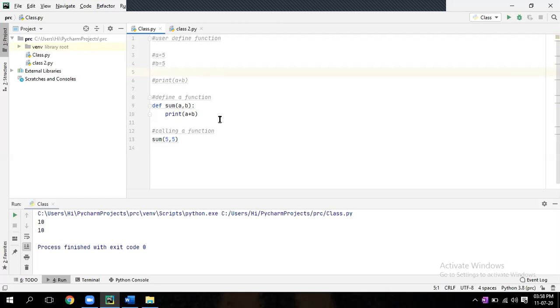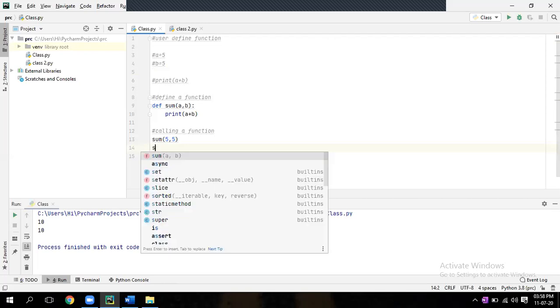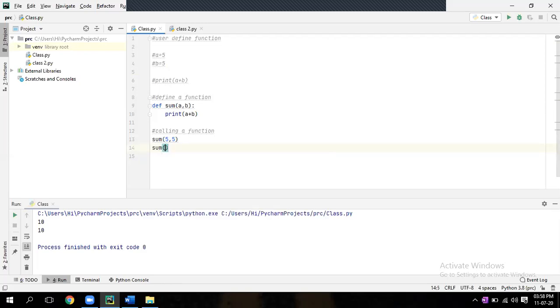What is the use of this? Here, no need to write the same code again and again. Let's say you have 10 lines of code. Once you define a function, let's say XYZ, you can call that XYZ n number of times. Now after sum, enter, again sum within brackets 100 comma 99.